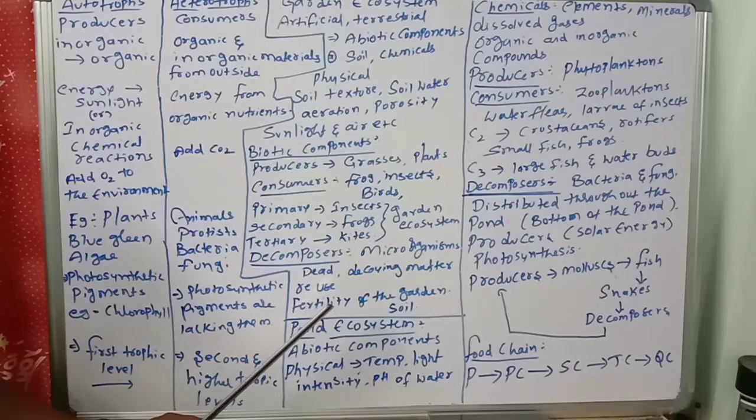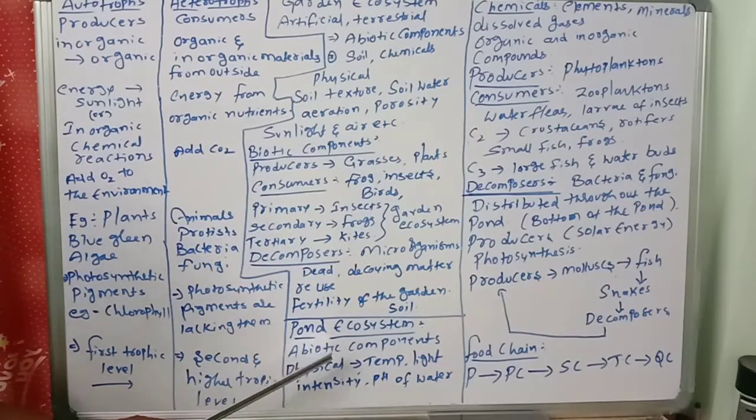So what is the main importance of the decomposers' function? They maintain the fertility of the garden soil. The next one, another important one, is the pond ecosystem. What is a pond? Man-made is the garden ecosystem; naturally formed is the pond ecosystem. The pond ecosystem mainly consists, as usual, of abiotic components and biotic components.